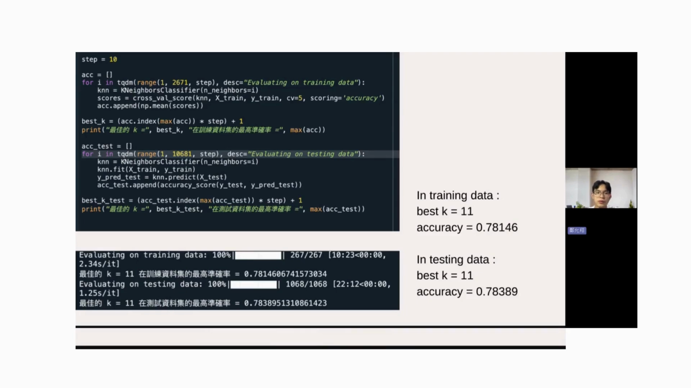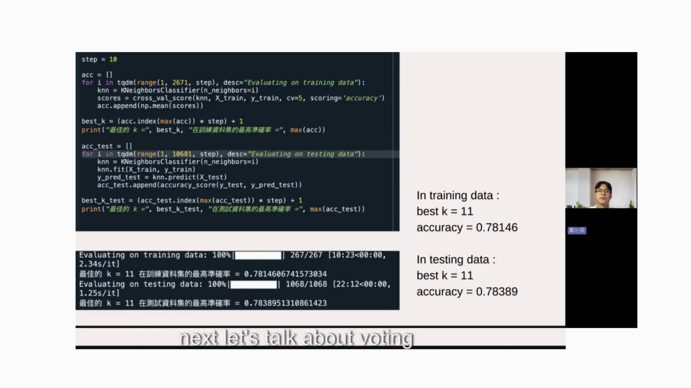After running the Python code, we found that the best K value was 11, giving us an accuracy of 78.15% on the training data and 78.39% on the testing data. Initially, the sample size was too large, so we tested K values in steps of 10 to make the process more manageable and less time consuming.